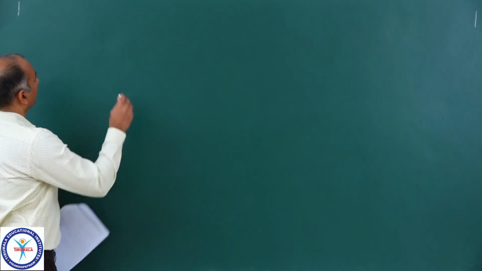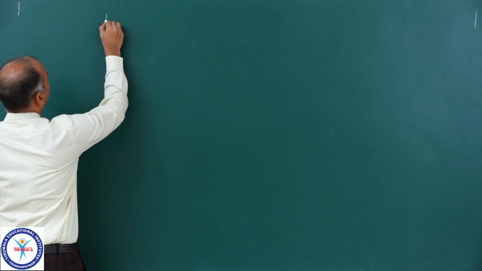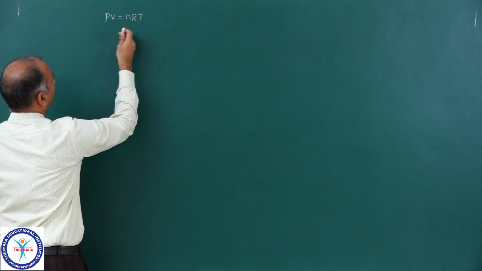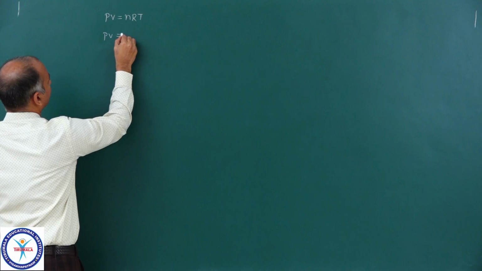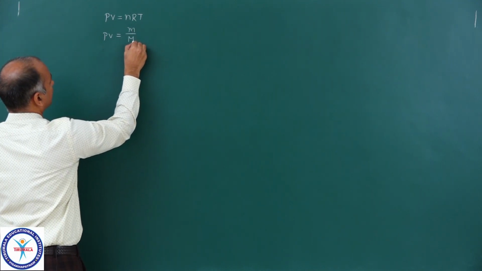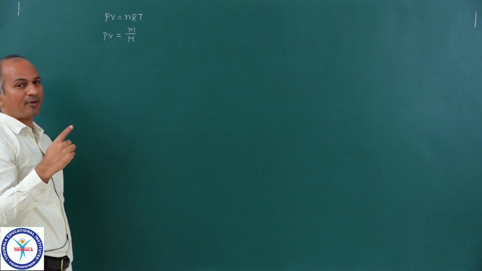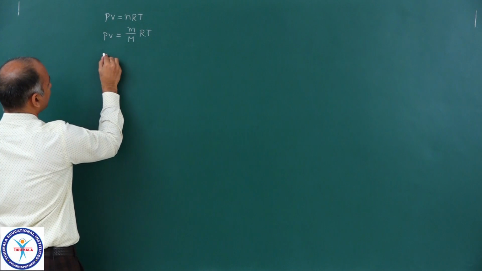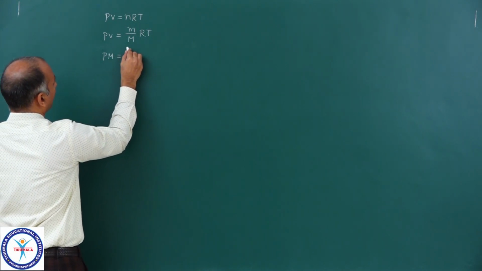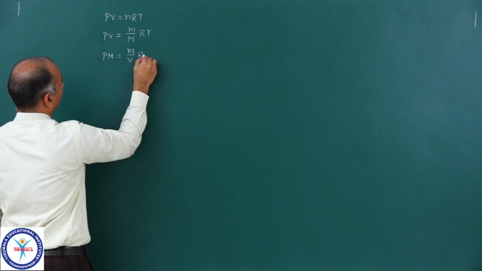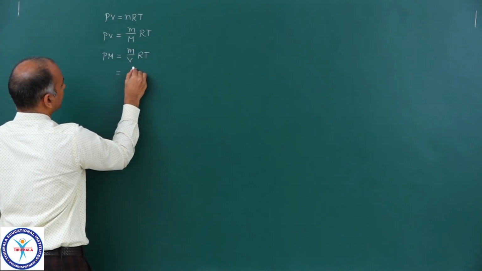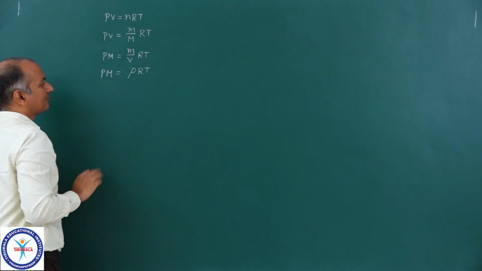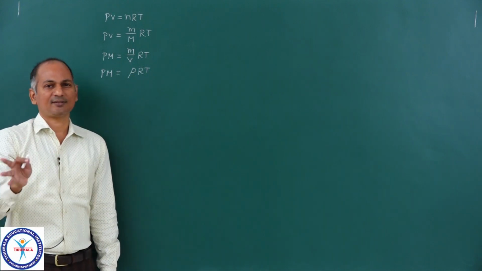Now actually, if you start with PV is equal to nRT, and if you write n is equal to mass upon molar mass, so PV is equal to (m upon M) RT. If you rearrange this, you will get PM is equal to (m upon V) RT. And you can write m upon V as the density. So finally PM is equal to rho RT. This you know actually. We did this in our previous class also.